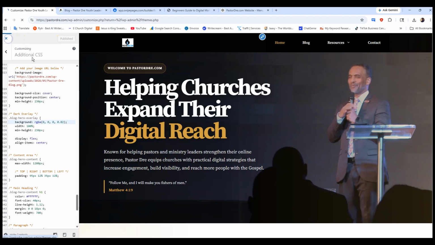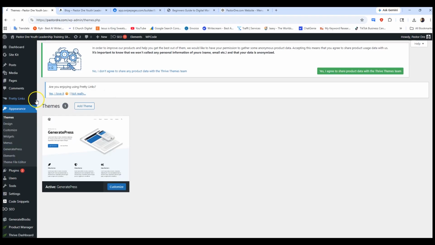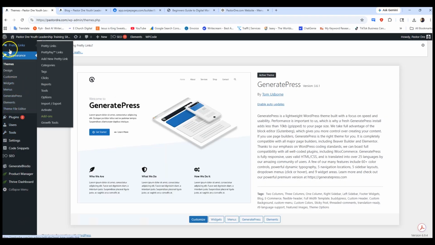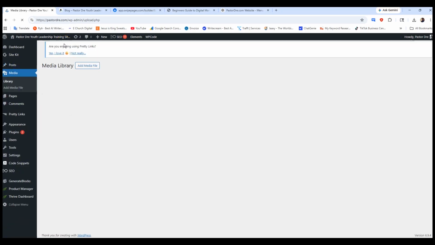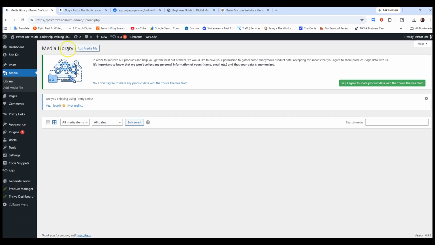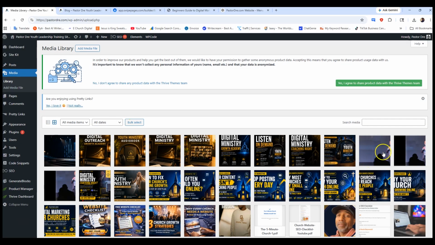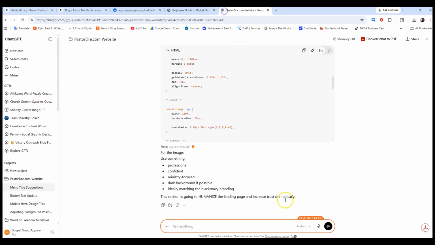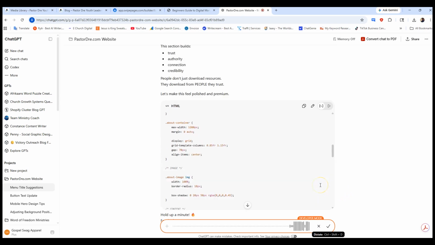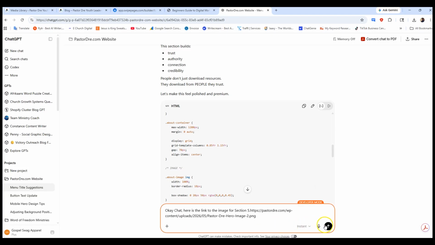So I'm going to go over here to my website and go to media. And I'm going to grab that image, which is right here, and I'm going to copy it. Then I'm going to say, okay, chat, here is the link to the image for section 5. So it should drop it in there for me. So I'm going to drop the link in there. Boom.